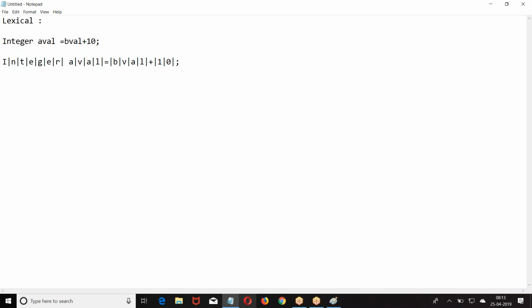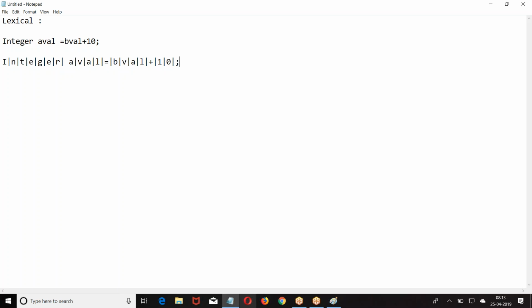This is how we got: int, a, value equal to b value plus. Now what did I do? I broke the statement into small pieces where no piece can be redivided.